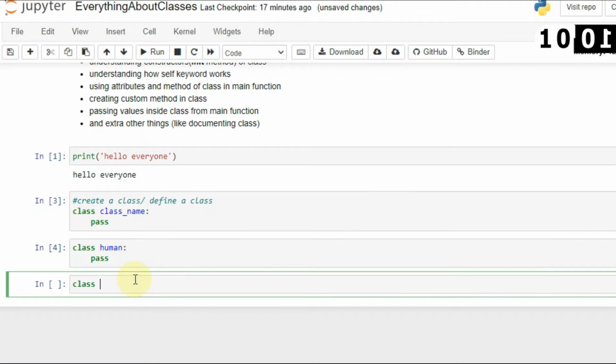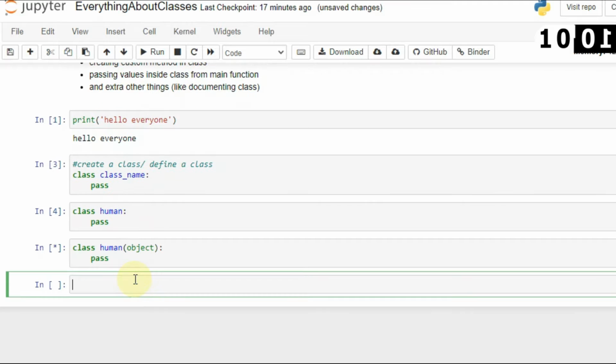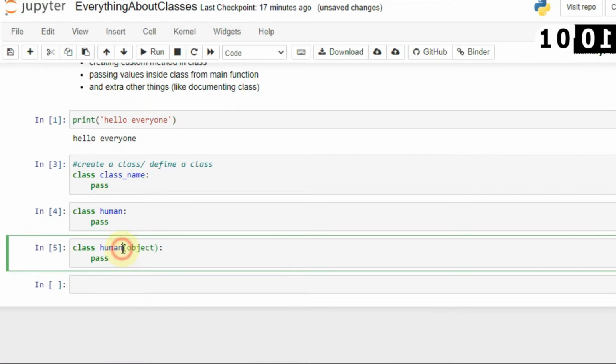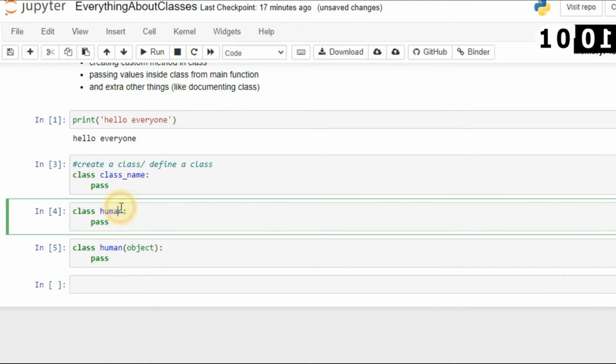You can also create a class using this. Sometimes you must have seen class human and object. Here you can see that I am passing the object parameter inside this. So what is this used for? By default it is already accessing the object class, but here I am not defining it.